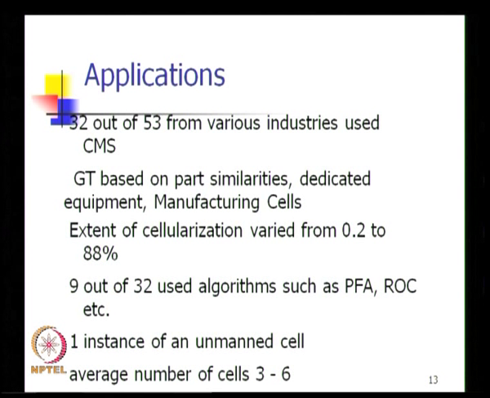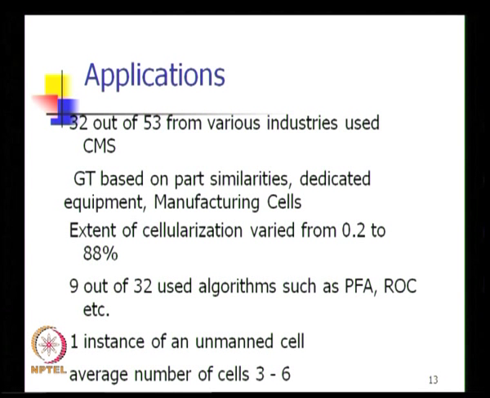In the previous lecture we started this slide on applications of group technology and cellular manufacturing. This data comes from a research paper written by Heyer and Wemerlove in 1987, where they surveyed 53 companies belonging to various industries and checked and verified whether they were using ideas from group technology and cellular manufacturing.